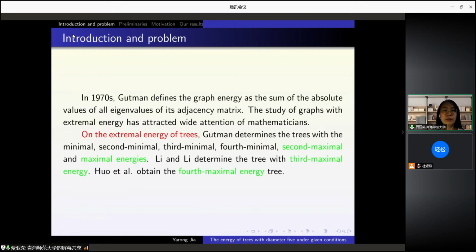In the 1970s, Gutman defined the graph energy as the sum of the absolute values of all eigenvalues of its adjacency matrix. The study of graphs with extreme energy has attracted wide attention of mathematicians. On the extreme energy of trees, the maximal, the second maximal, the third maximal energy trees are determined.